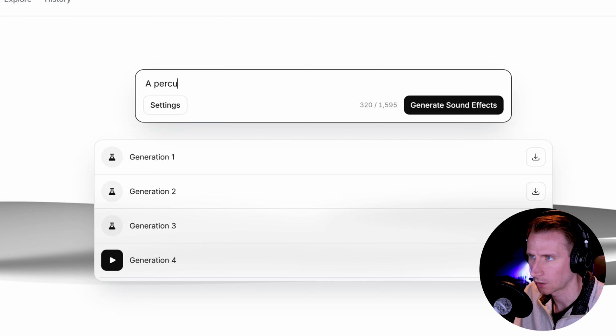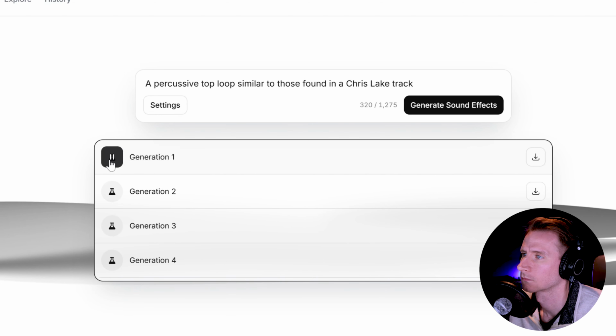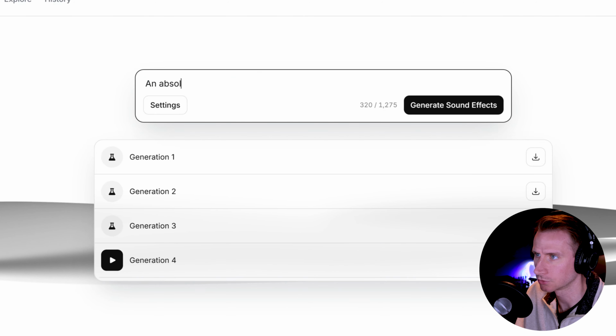Now let's go a percussive top loop similar to those found in a Chris Lake track. All right, I'm just going to download these as well. Now let's go an absolutely wild, high energy snare build.